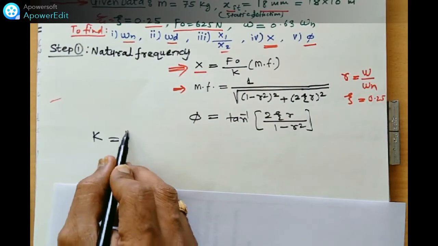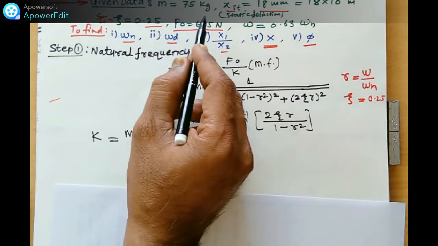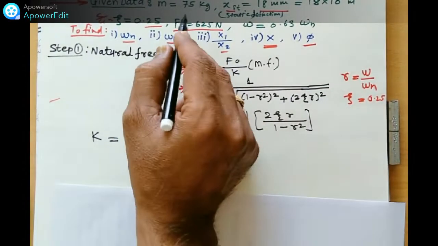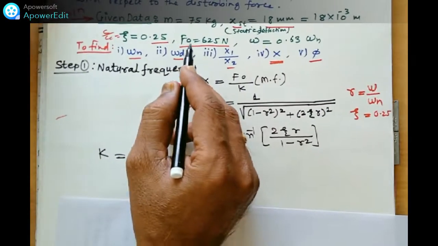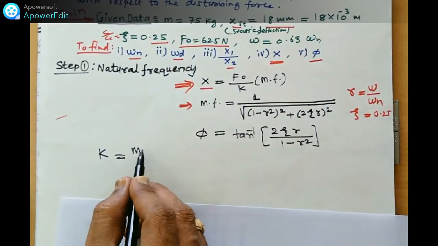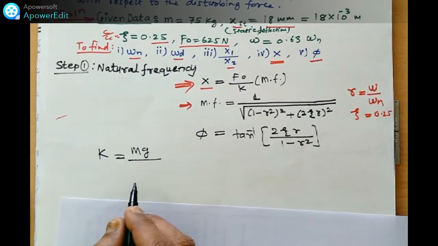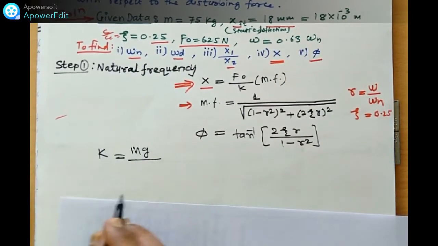As there is a mass attached, here mass is 75 kg. M is 75 kg, and with gravitational force, that is the weight.